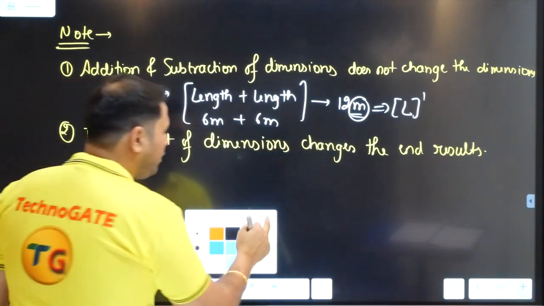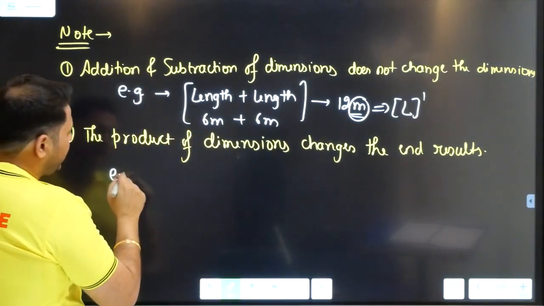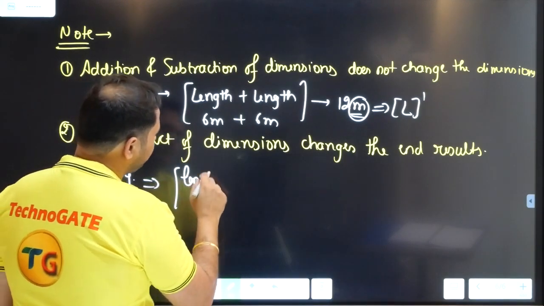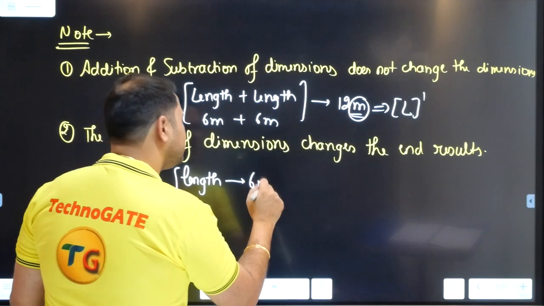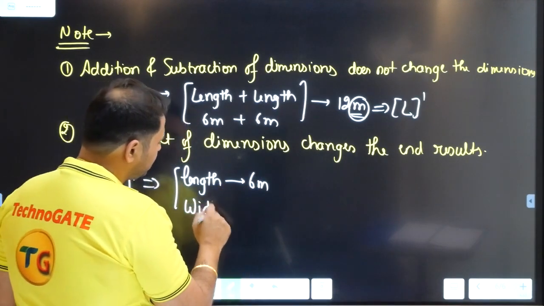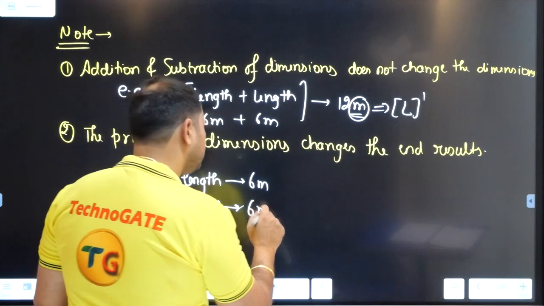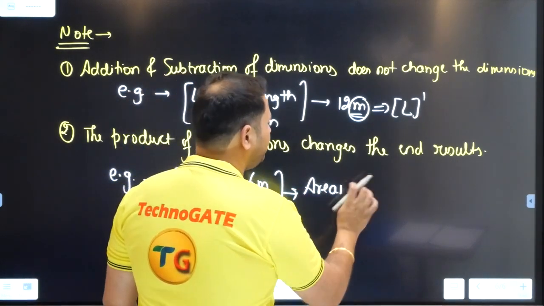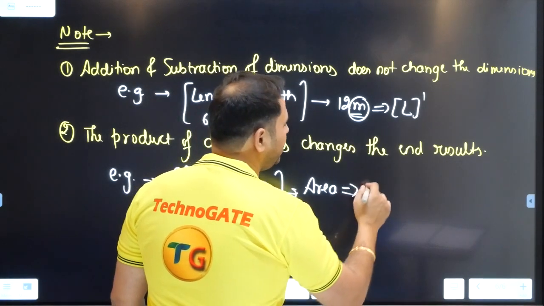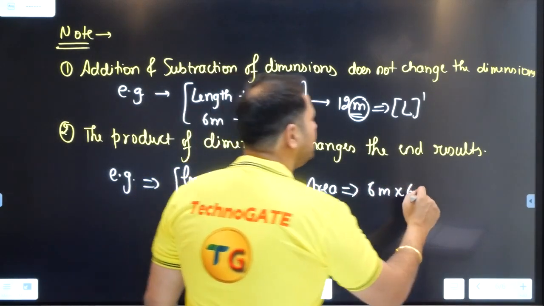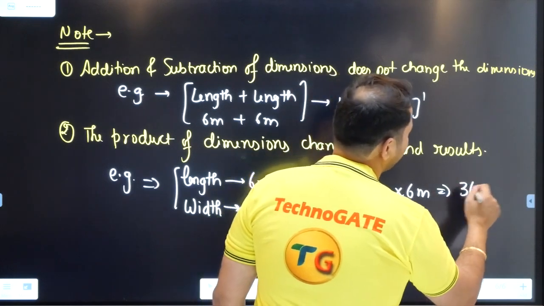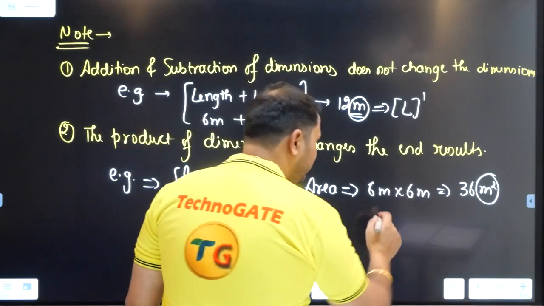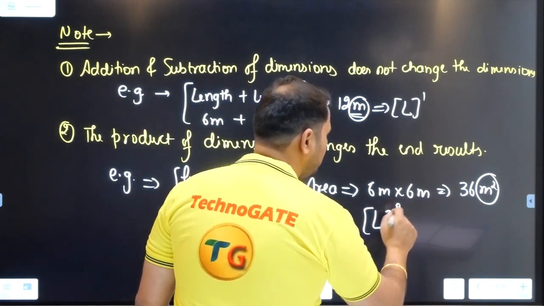Say this. Now if I say, for example, we did this earlier also, again I'll make it. Length is 6 meters, width is 6 meters. Now what is the area going to be? The area is going to be 6 meters into 6 meters, that is 36 meters square. And when you have square, what is the meaning of it? The meaning of it is L2.